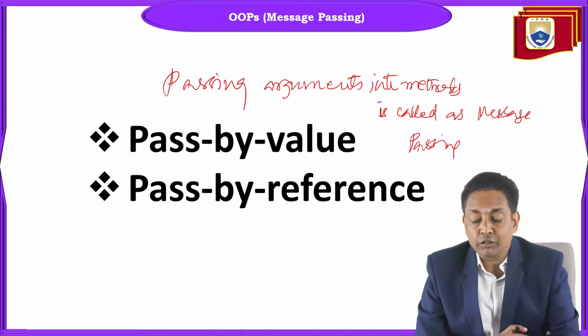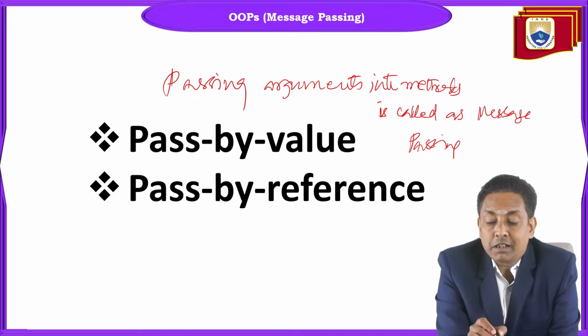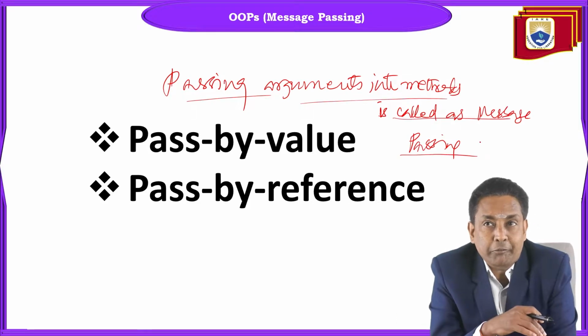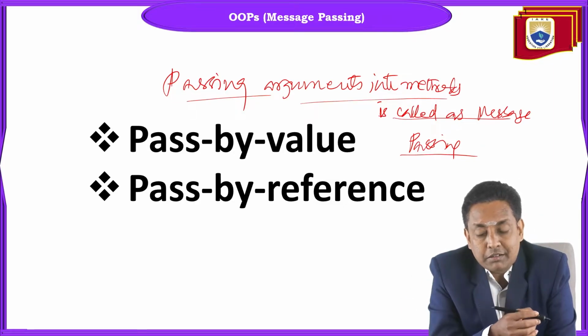In that, the two classifications are pass by value and pass by reference. This is clear: passing arguments into a method is very common. Whenever you call a method, you will pass arguments into the method. So that itself is called message passing.